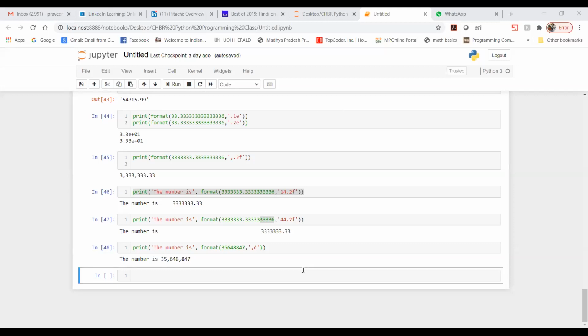Now let us touch on list. What is a list? A list is a collection which is changeable and ordered. How will we create a list?